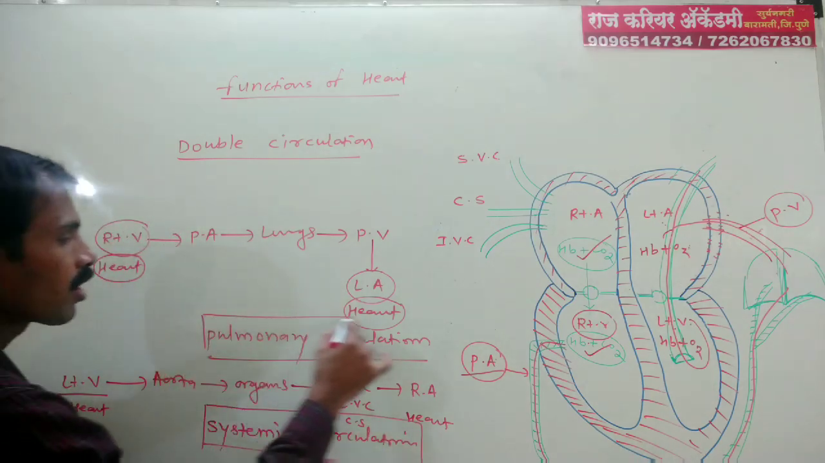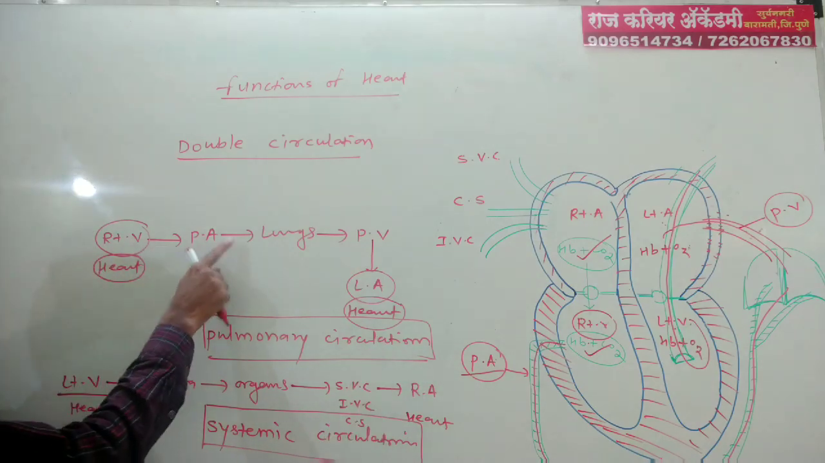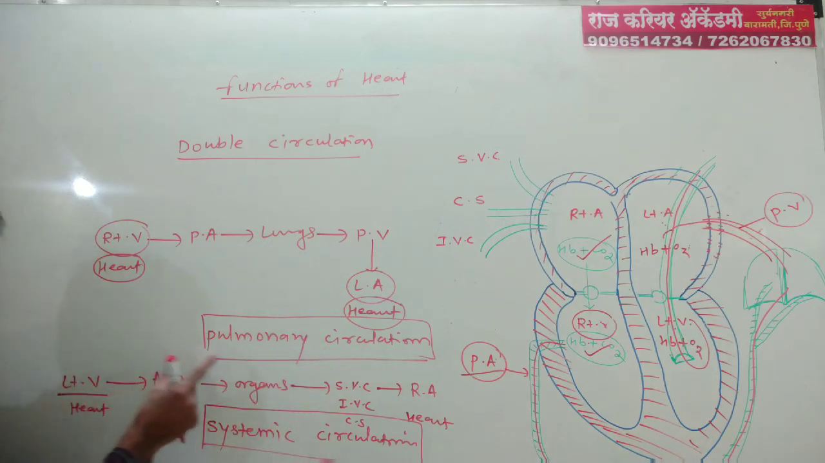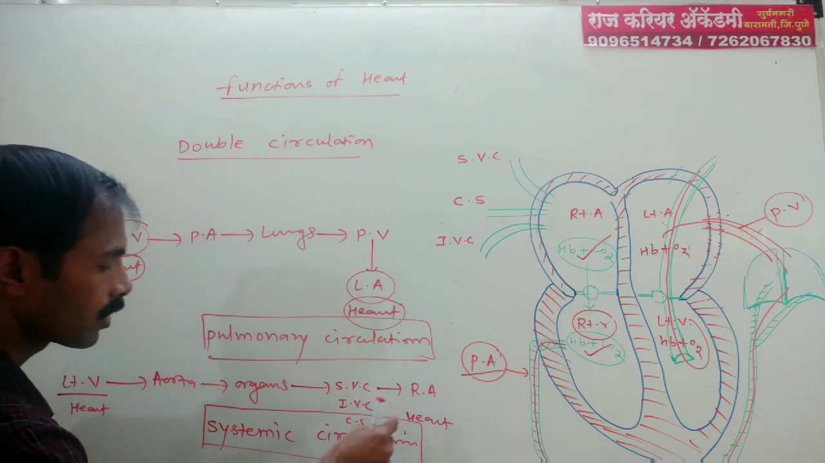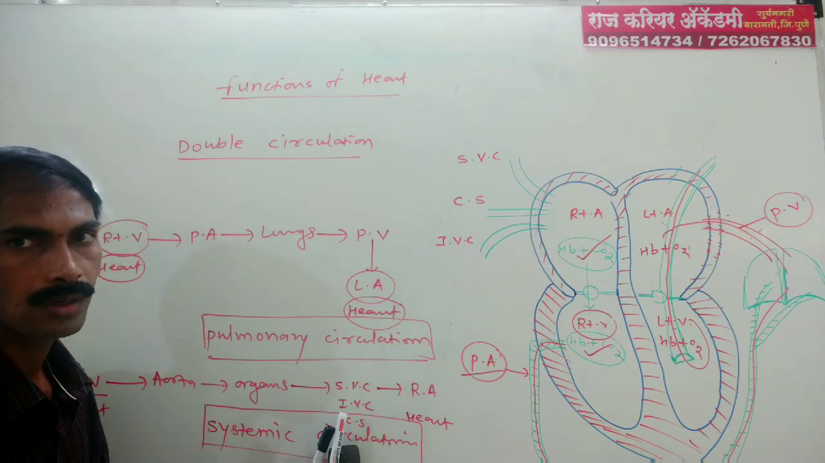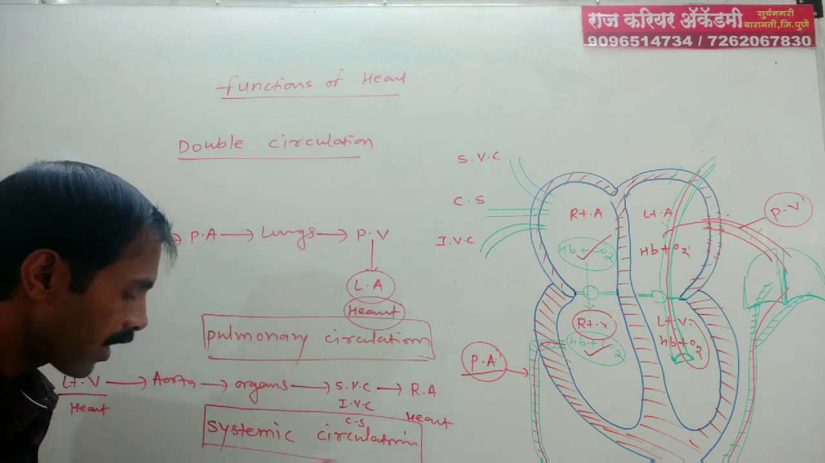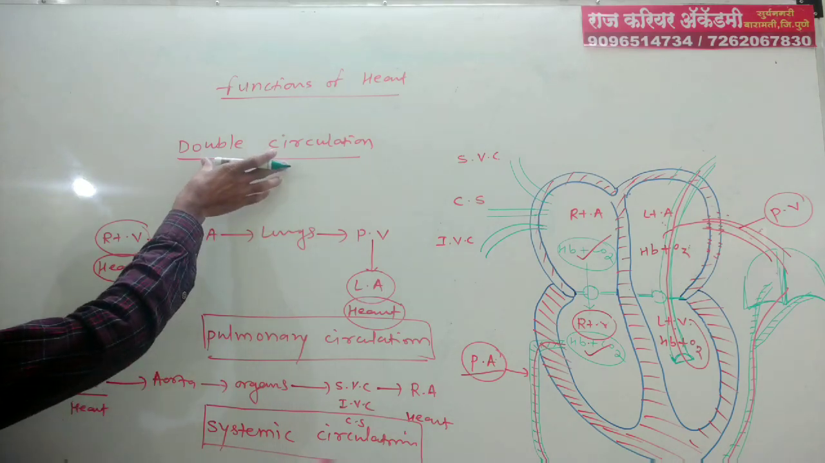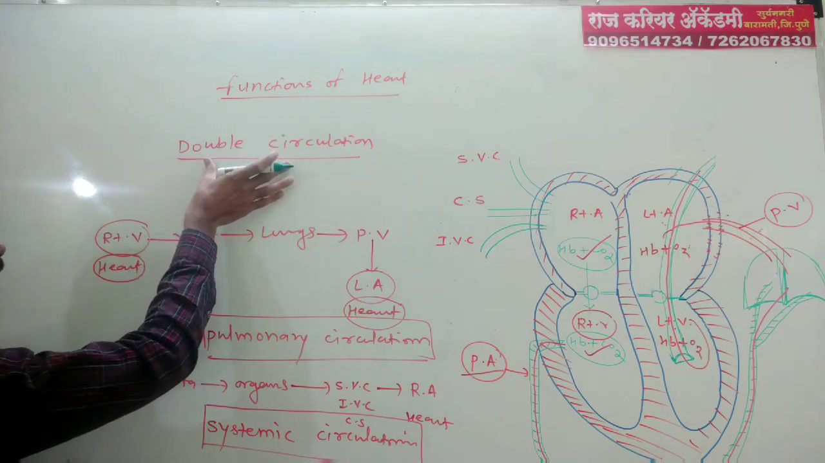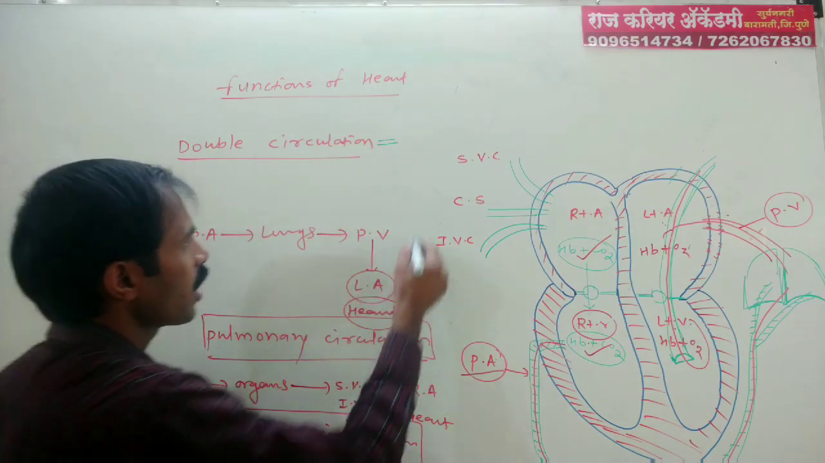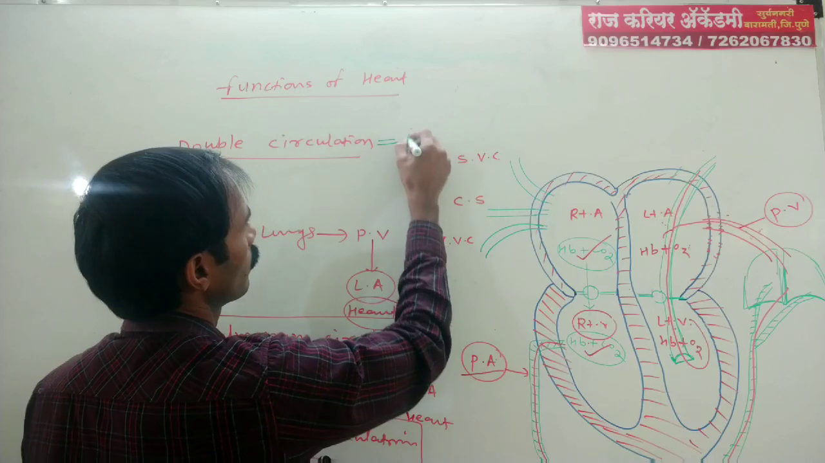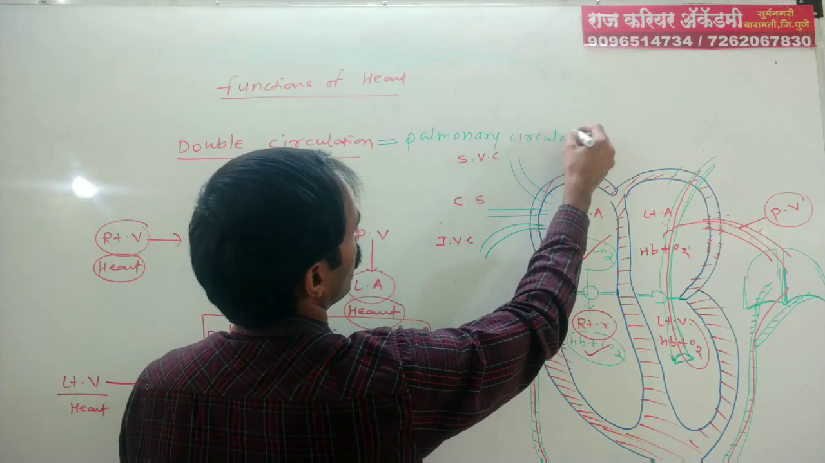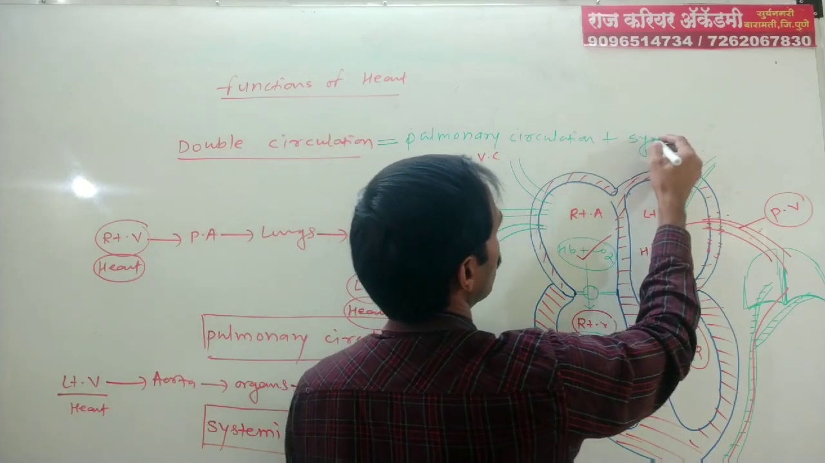First one is pulmonary circulation, that is from heart to lungs and lungs to heart again. And heart to organs and organs to heart is known as systemic circulation. The sum or addition of these two circulations is known as double circulation. Means double circulation is equal to pulmonary circulation plus systemic circulation.